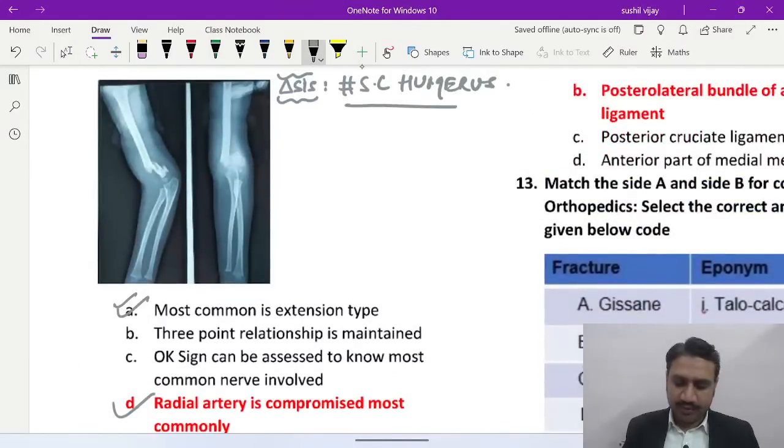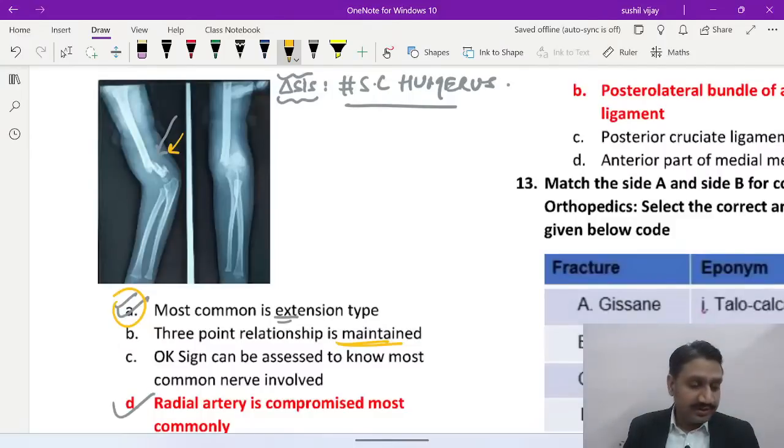The most common is the extension type, and this one is what type? See, the distal fragment is going on the back side, so it is an extension kind of supracondylar. Yes, the most common is extension only. The three-point relationship is usually maintained. This has been a recent year question as well, in the recent November session.